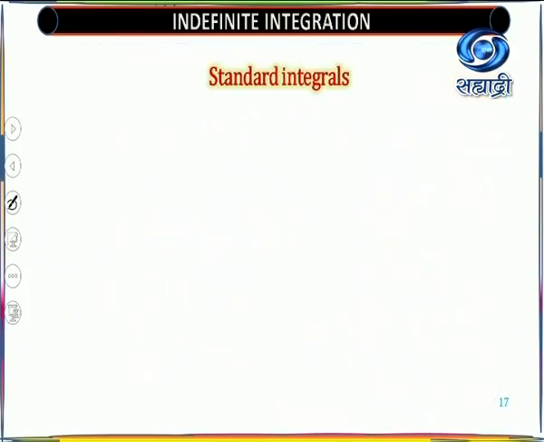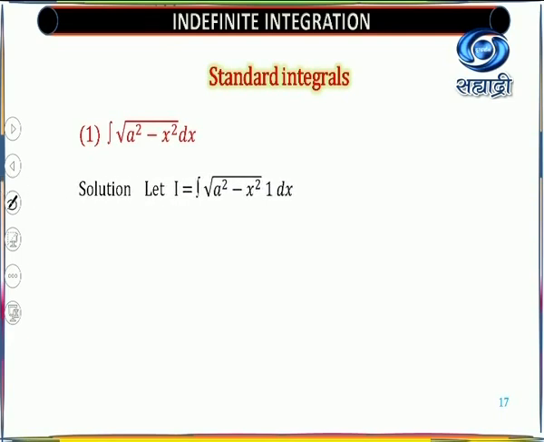Some standard integrals, from here onwards we'll use like a formula. In that, the first one is integral of root of a square minus x square dx. You cannot directly write this function as it is in previous formulas, because this root sign is not in the denominator, it is in the numerator.